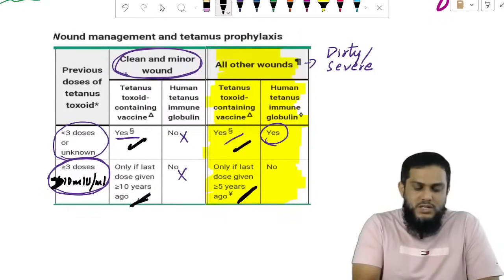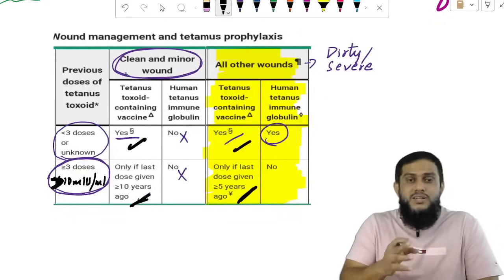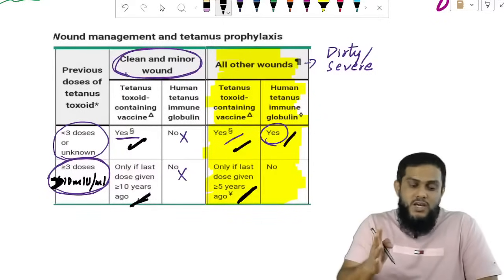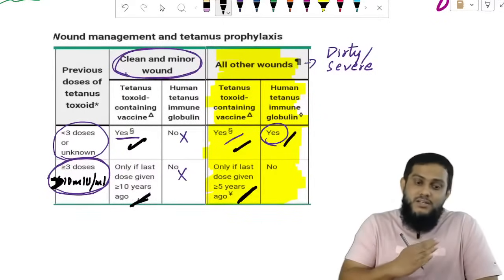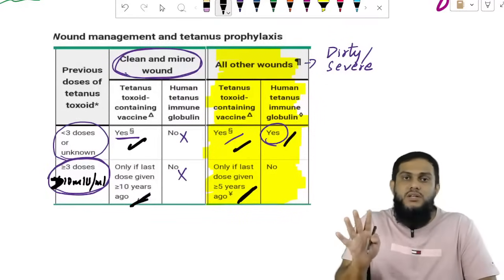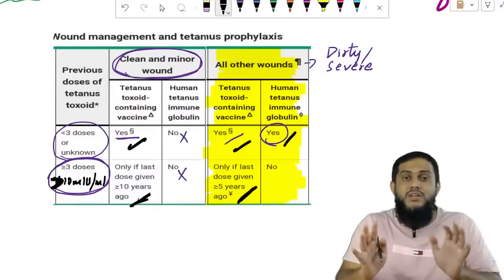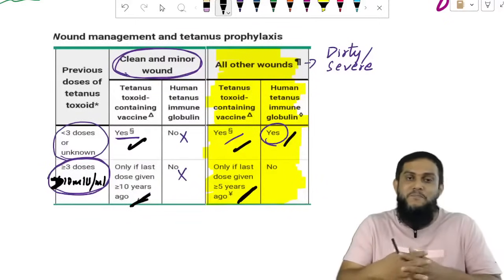If more than 2 doses are taken, there is a cutoff time period. For clean wound, it is 10 years. For dirty wound, it is 5 years. Immunoglobulin is to be taken only if the vaccine is not taken earlier in 3 doses and if the wound is dirty. Simple. Once again, I will summarize in a simple way.